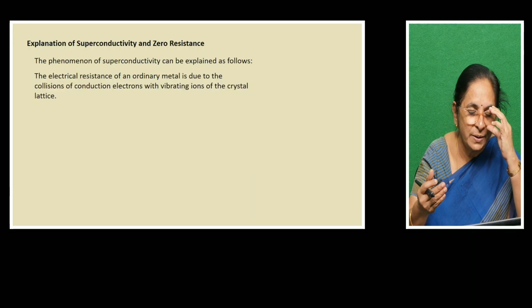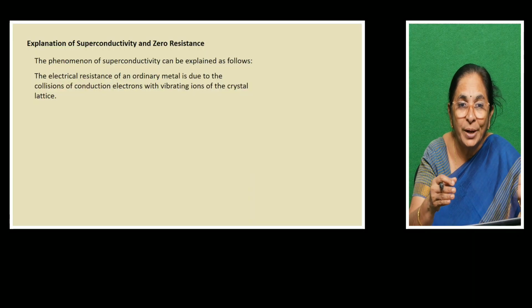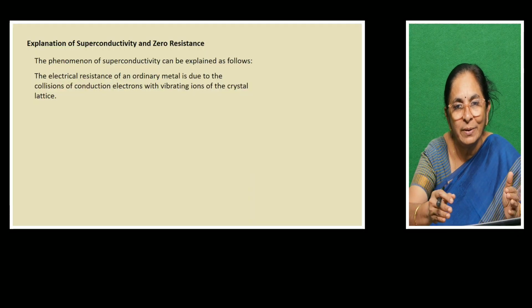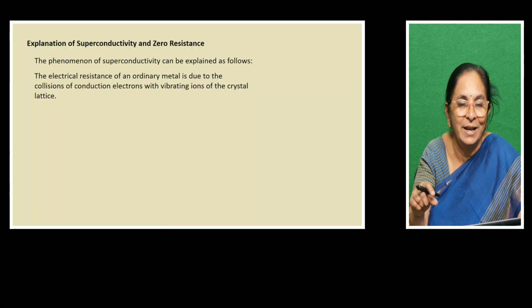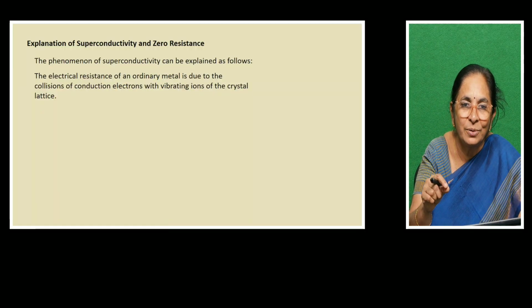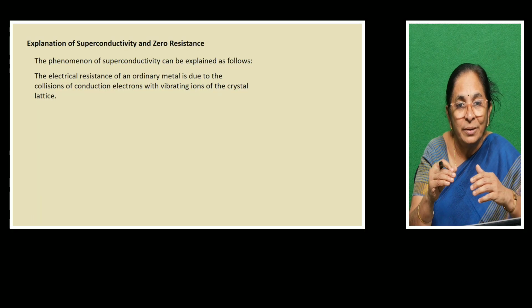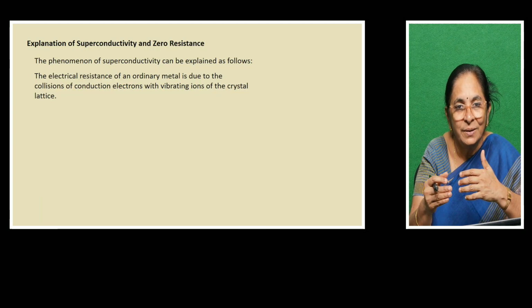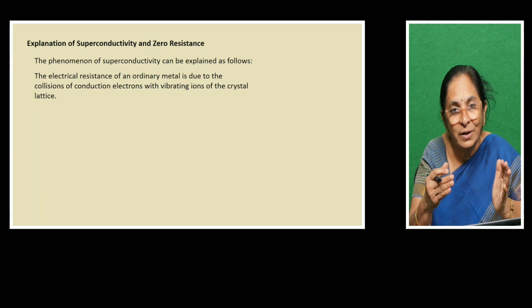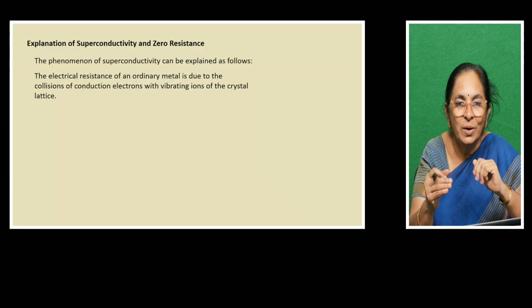Those who have escaped from the atoms are called free electrons. The free electrons will be moving across the element. So these free electrons will be colliding with the ions there, so their speed gets reduced. So there is some resistance for the free flow of the electrons. Their speed is reduced, so the flow of current in such conductors will be restricted.